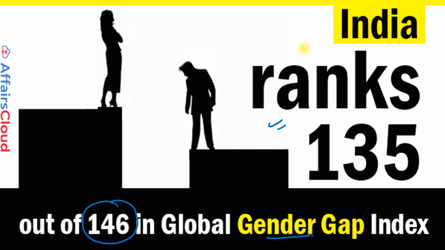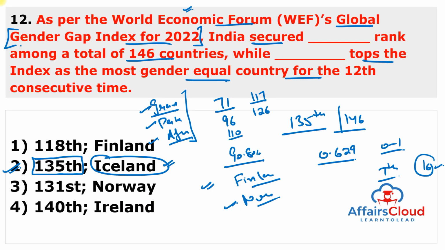Among the 8 regions covered in this report, South Asia ranks the lowest, with only 62.3% of the gender gap closed in 2022. And South Asia will take the longest to reach gender parity, which is estimated to take 197 years. This is huge. And in India, labor force participation shrunk for both men and women. You can also remember this data, but the most important thing is India's rank is 135 and the top country is Iceland. Moving to the next question.